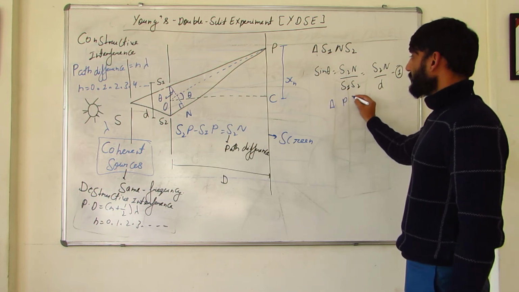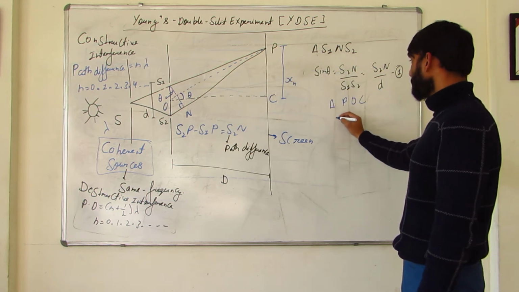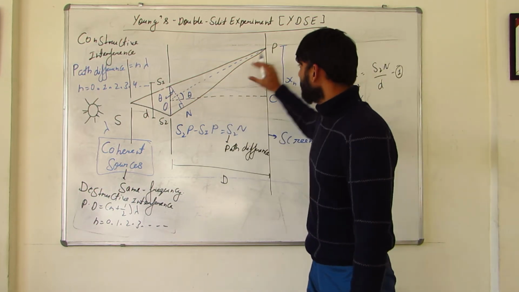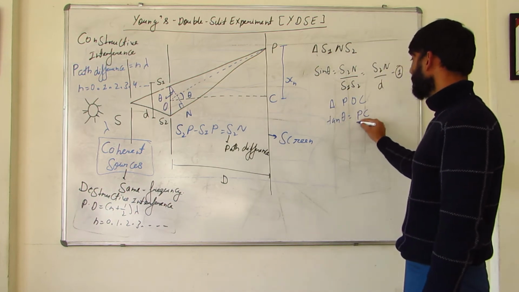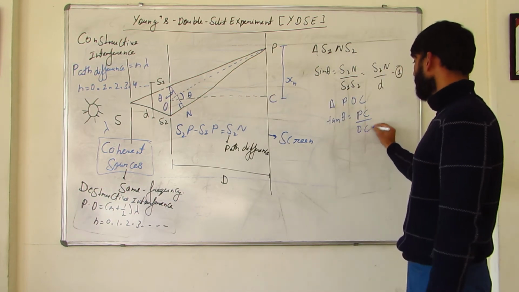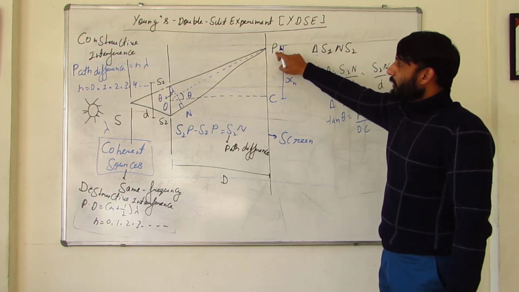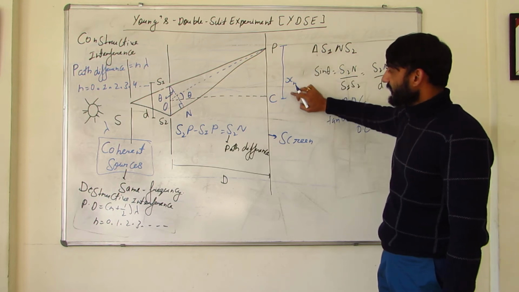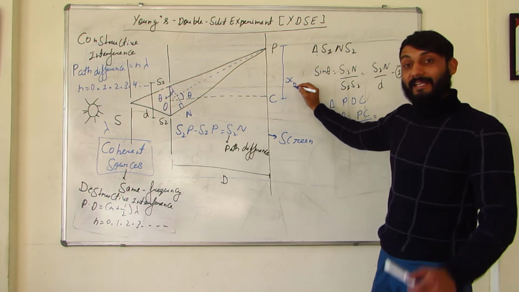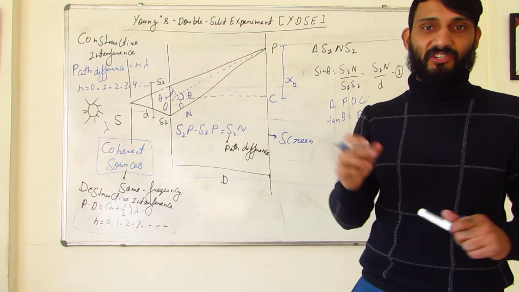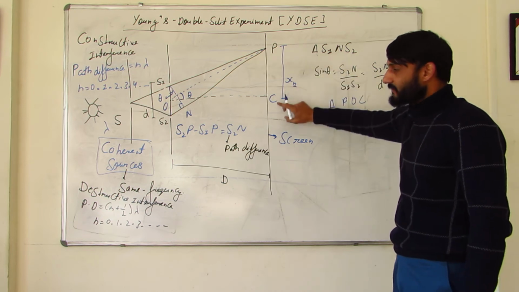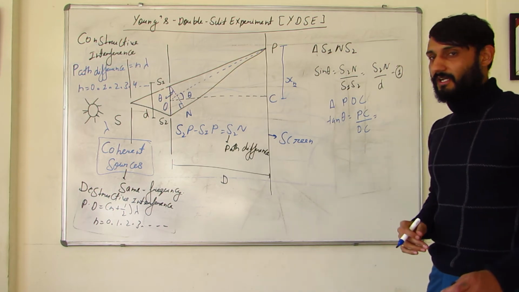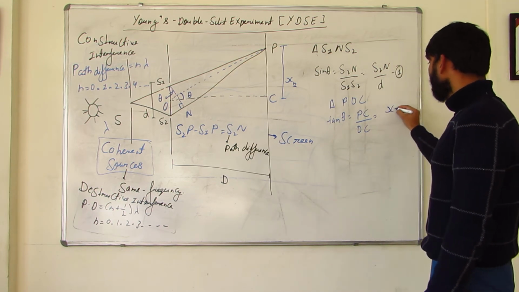Now you take triangle POC, and when you take triangle POC, take tan theta. It will be perpendicular upon base. Again, this is theta, perpendicular, that is PC, upon base, that is OC. PC is what? Distance of point P from the center. And what is the distance we have taken? Xn. So n is the nth fringe. We call them fringes or bands, right? So nth fringe, distance of the nth fringe from C. So it could be first fringe, second fringe, third fringe, any number of given fringe. So it would be Xn upon D.